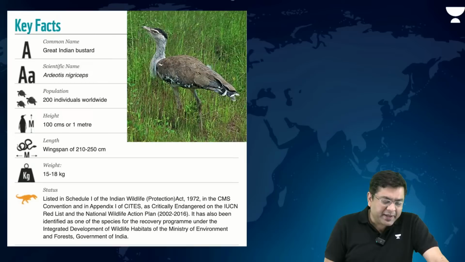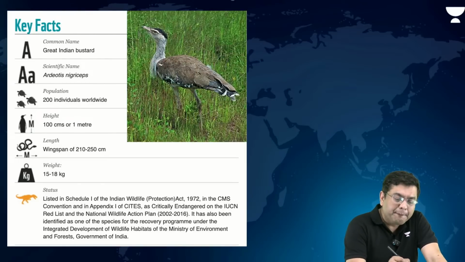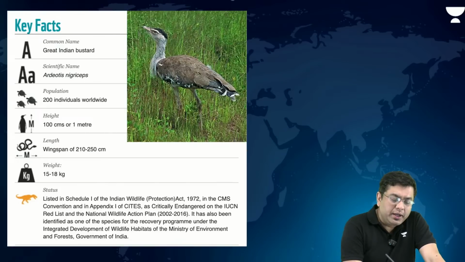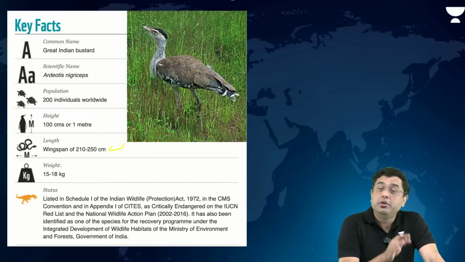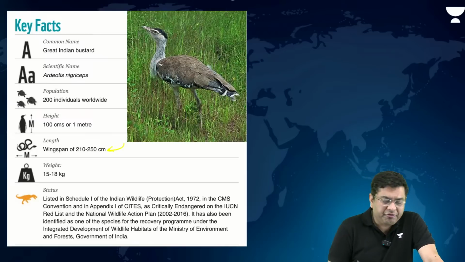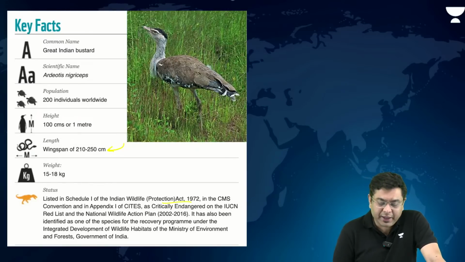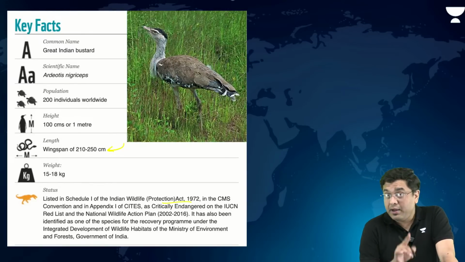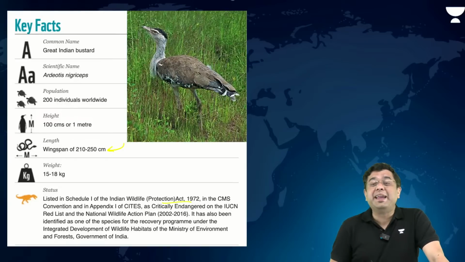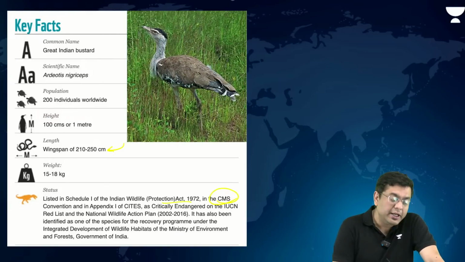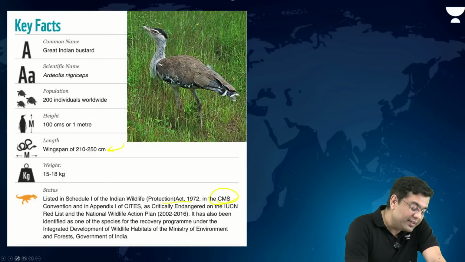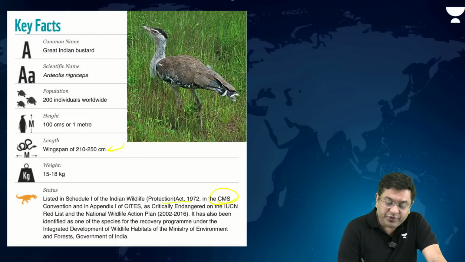So the great Indian bustard is critically endangered, with a wingspan of roughly 2 meters. It is now listed in Schedule 1 of the Wildlife Protection Act 1972, and in the Convention on Migratory Species also it is listed, famously known as the Bonn Convention, CMS.